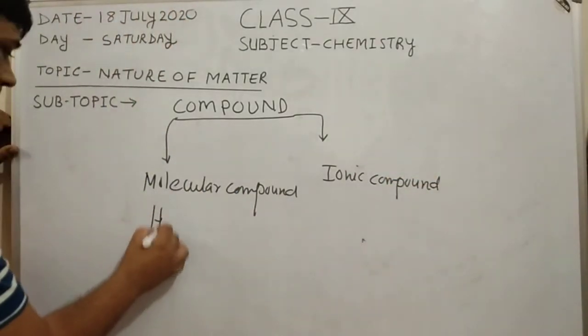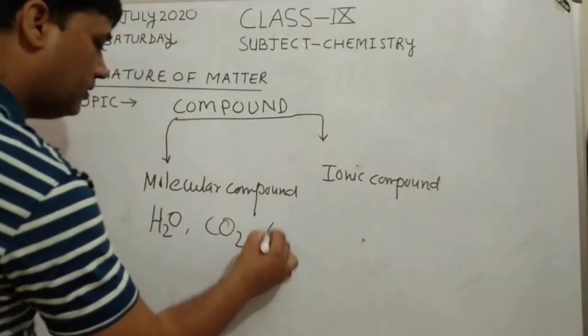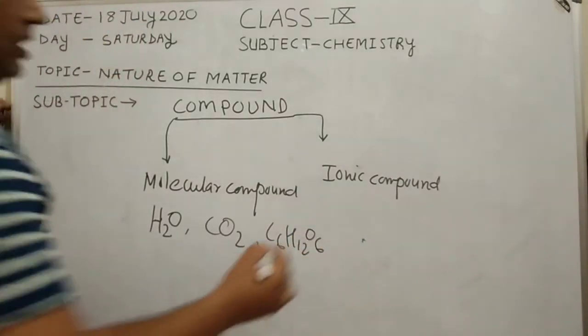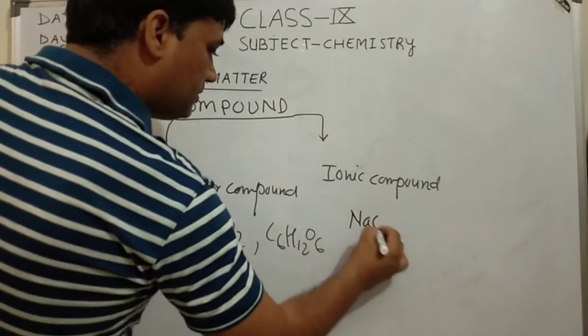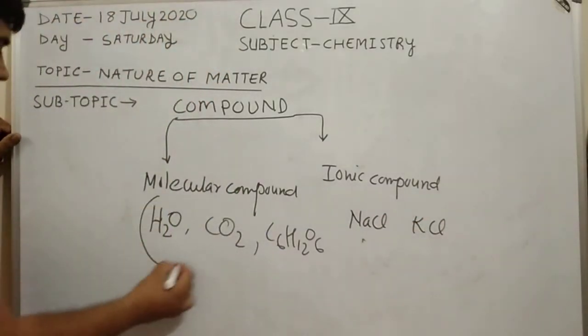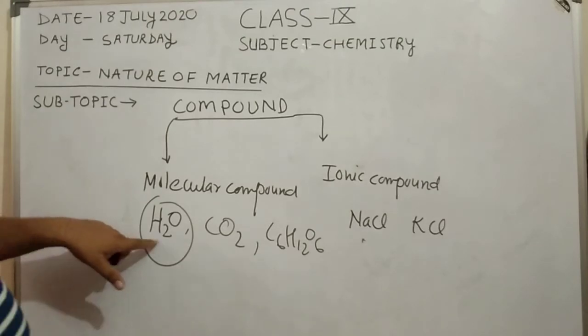Examples of molecular compound: water H2O, carbon dioxide, glucose C6H12O6.